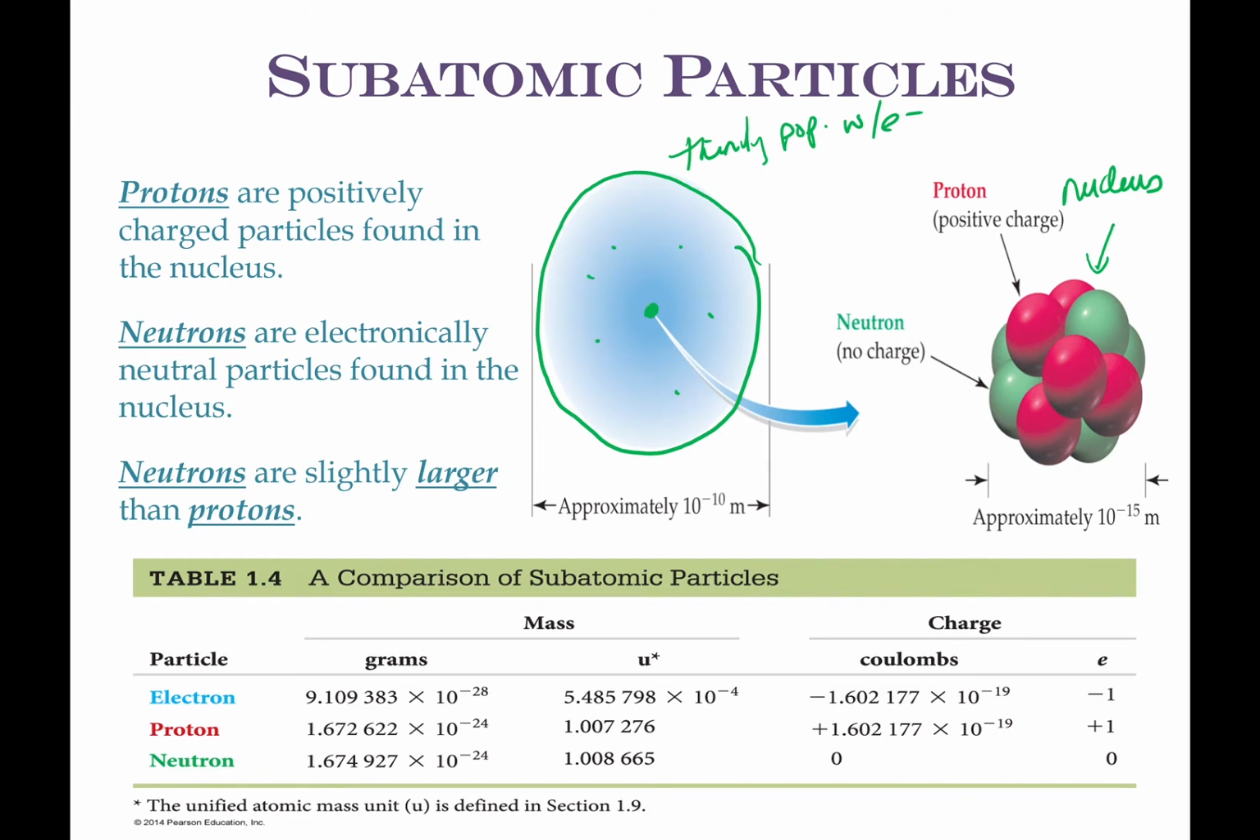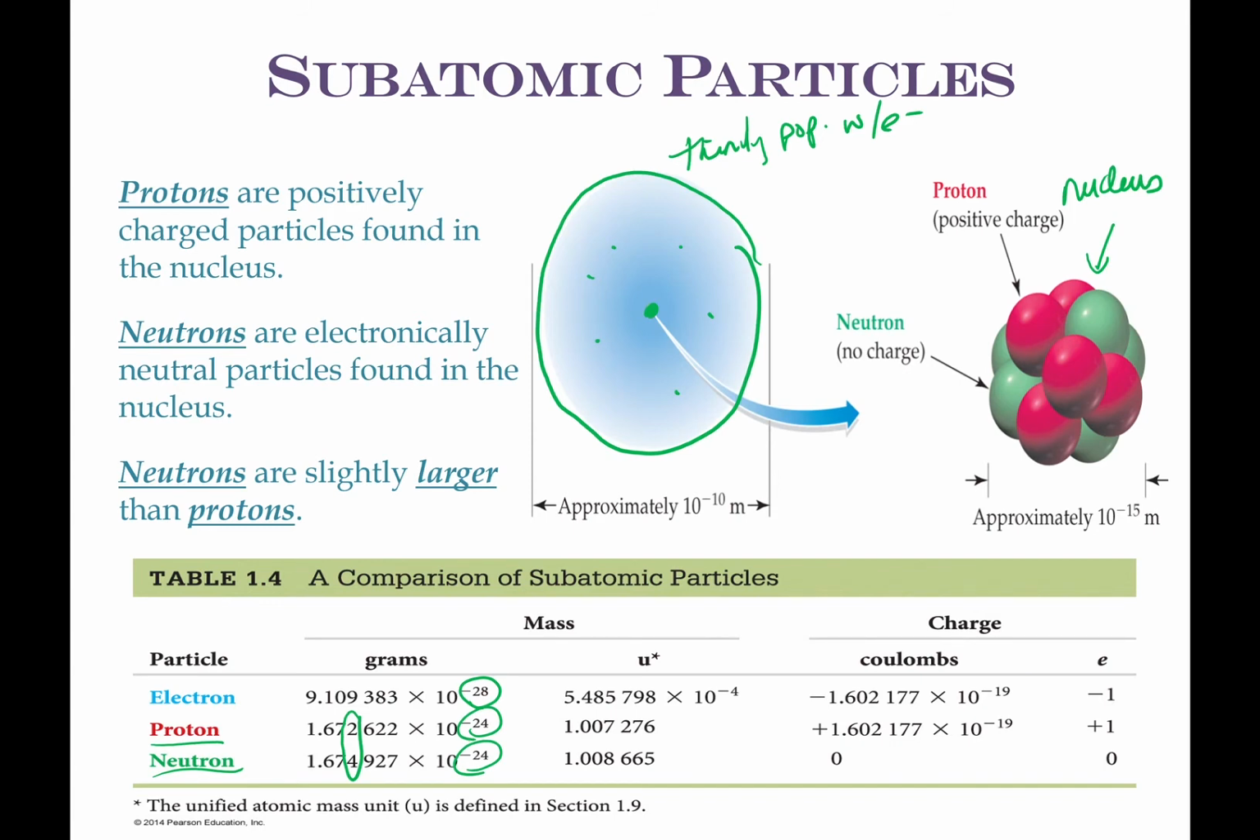So protons are positive, electrons are negative, and neutrons are neutral. Neutrons are very slightly larger than protons. We can see that here. Neutrons and protons are almost exactly the same until we get to the thousandths place. But for all intents and purposes, they're the same size and mass for what we deal with. And the electron, if you look here, is much, much smaller: times 10 to the negative 28th versus times 10 to the negative 24th.